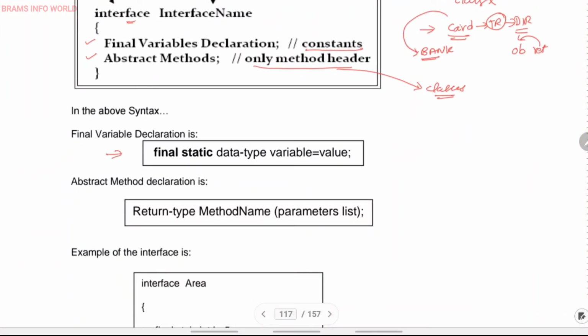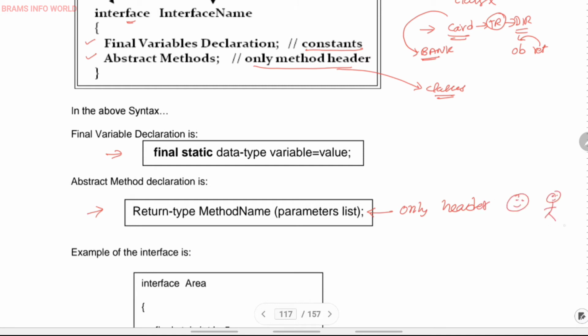Final is a keyword, static is a keyword, then you define the data type, variable, and value. And similarly, abstract method: return type, method name, parameter list, and semicolon is a must. Only header. Okay, only header, no body.